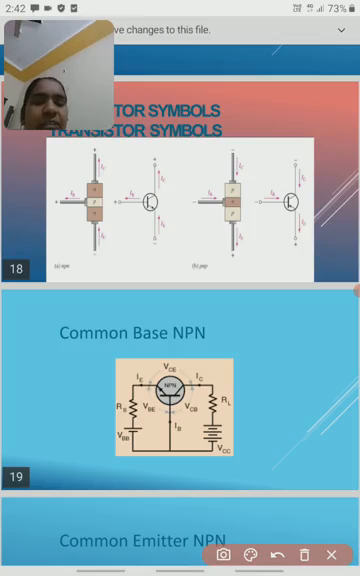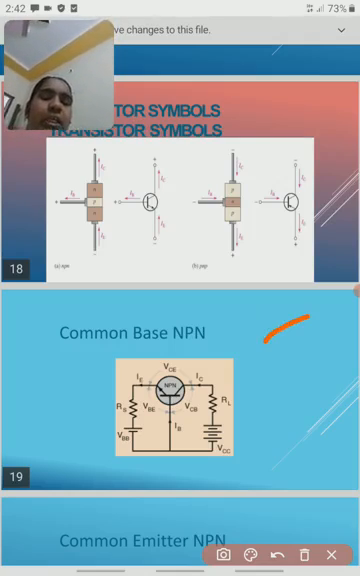This is the symbol of the common base. Actually, what is the main purpose of the common base?